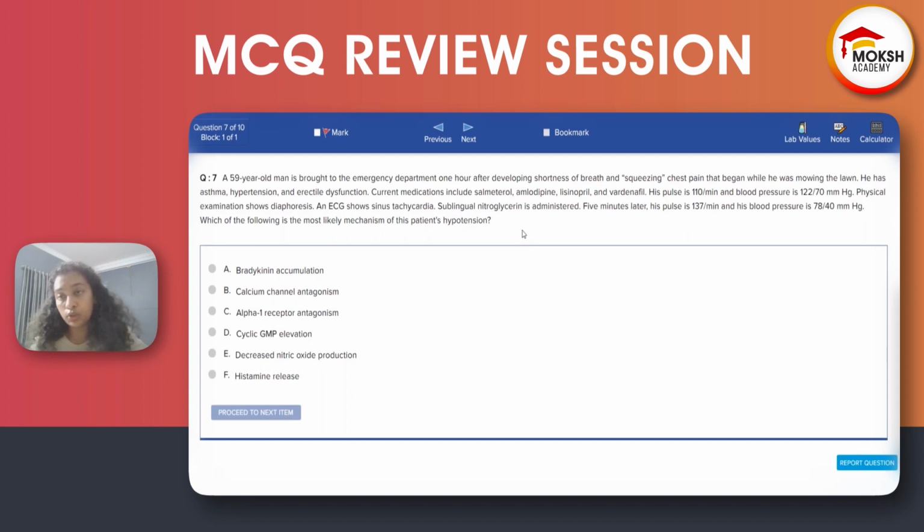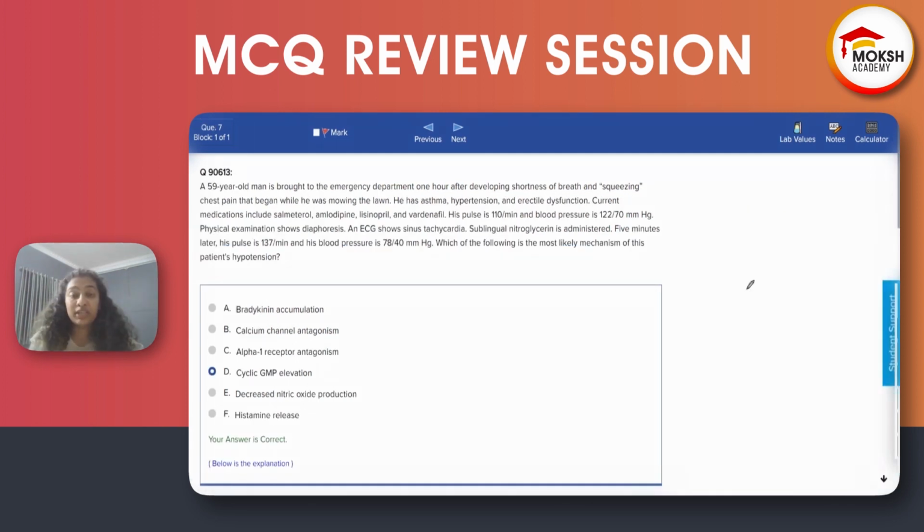So you have to know the mechanism of action of nitroglycerin. And why is this happening? Nitroglycerin, along with one more drug, that is vardenafil, which is a PDE5 inhibitor, is causing hypotension. Why? Because of an increase of cyclic GMP. Again, we come back to G protein pathways, very important. This is the same as our last question.